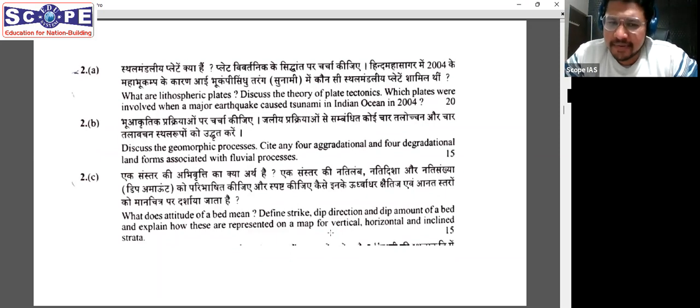How do you map this? Based on the dips of the bed, you can map them on a topographic sheet. So this I will discuss in class, but it's a very basic concept. You can go through any book like Billings. It is mentioned over there very clearly. You can read it from there.